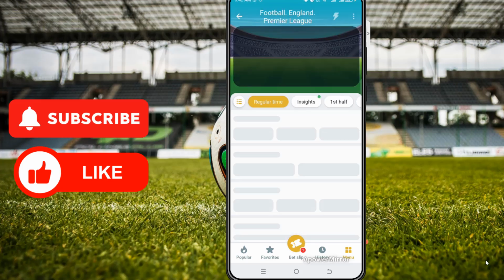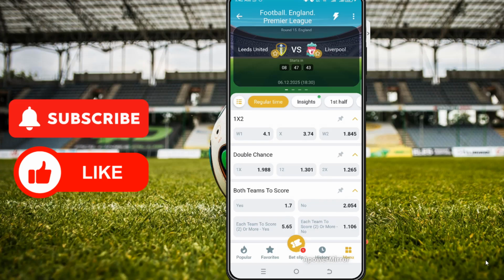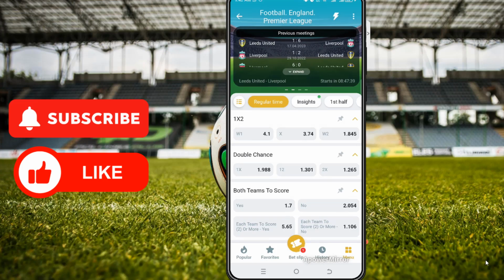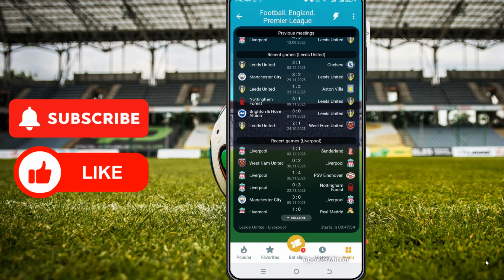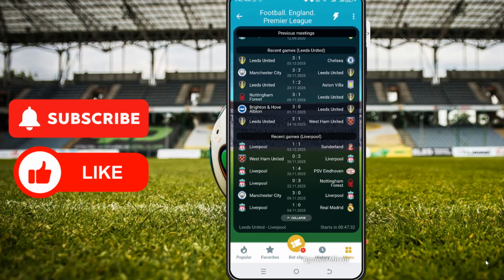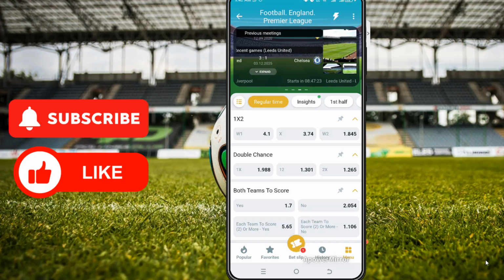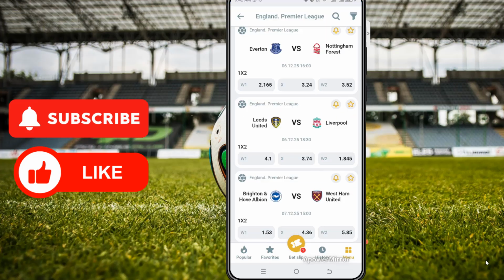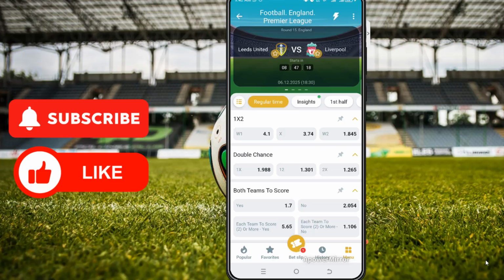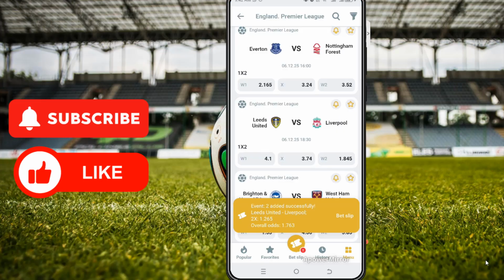Okay, Liverpool has been in bad shape. I don't know what's happening at Anfield, but Liverpool still remains Liverpool. Let's check out their recent games. They took a 1-1 draw, took a 2-0 defeat, a 3-0 defeat at home, and a 3-0 defeat to Man City. This is already bad form, but hopefully they will rise today. And from the odds, this odds of 1.84 at away games is usually a nice one. So I will go with Liverpool's double chance as my second game.